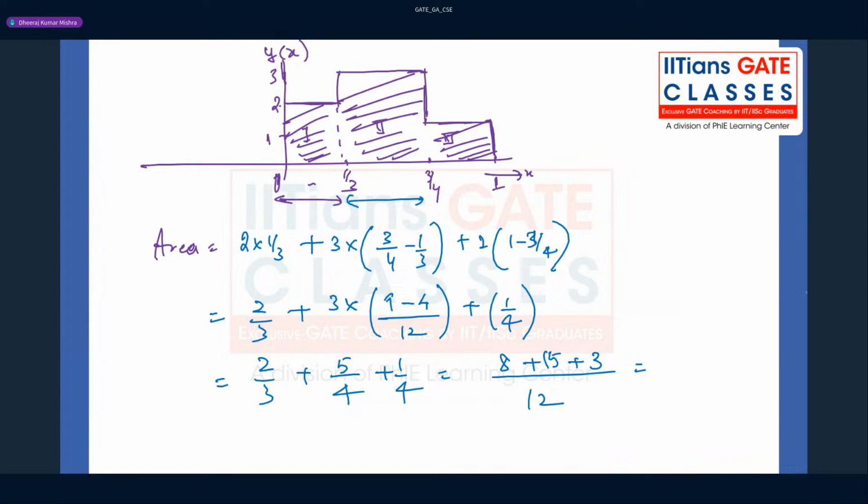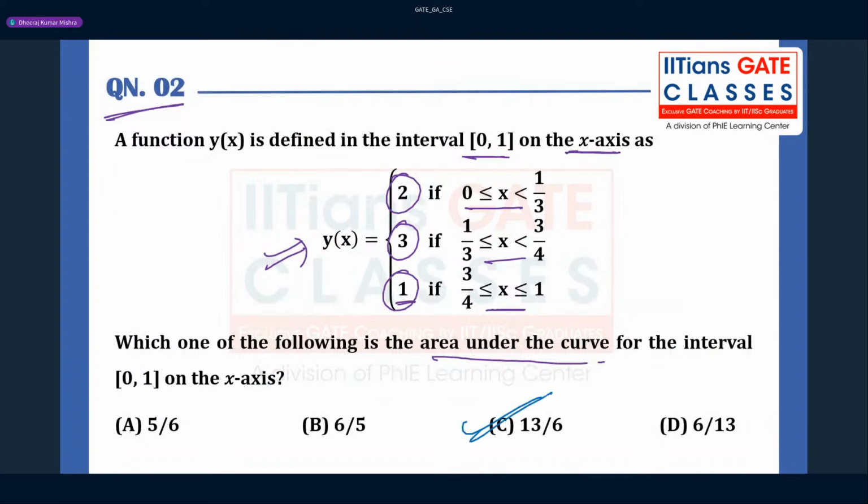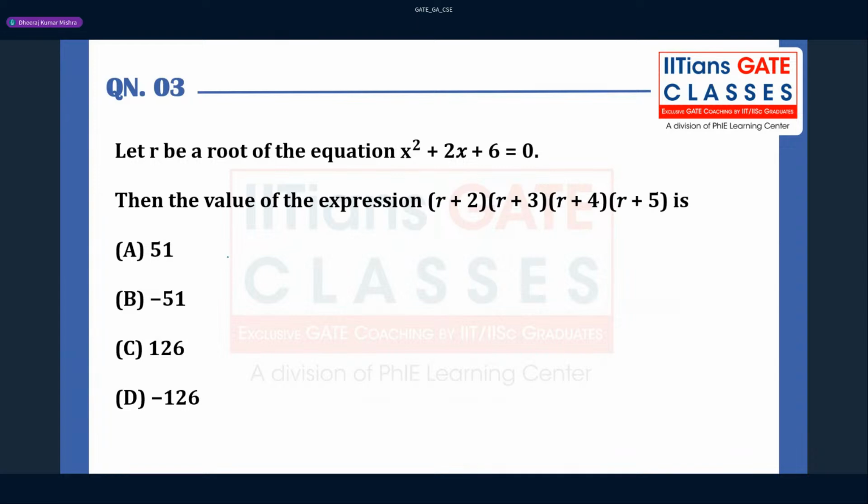So you can just add it. So 15 plus 8, 15 plus 3, 18 plus 8, 26 by 12, right? And further, if you're going to simplify this, it will be nothing but 13 by 6, right? So which option is going to be correct? Option C is correct. So it takes time to solve the question, though this is a very simple one, right? Graphically, if you're going to do it, this question is very simple, a 1 mark question, right? Fine. Let's move to the next question.